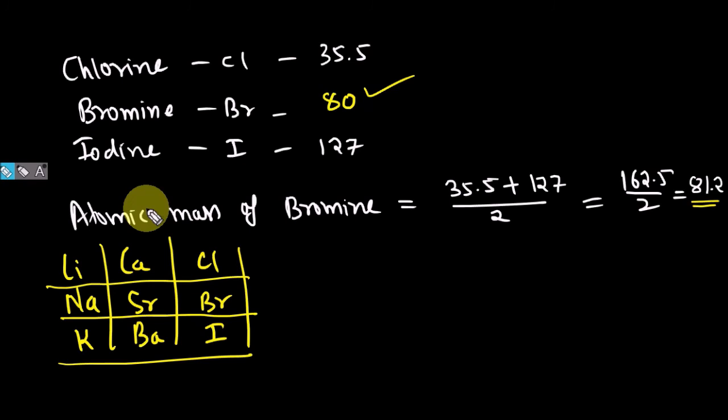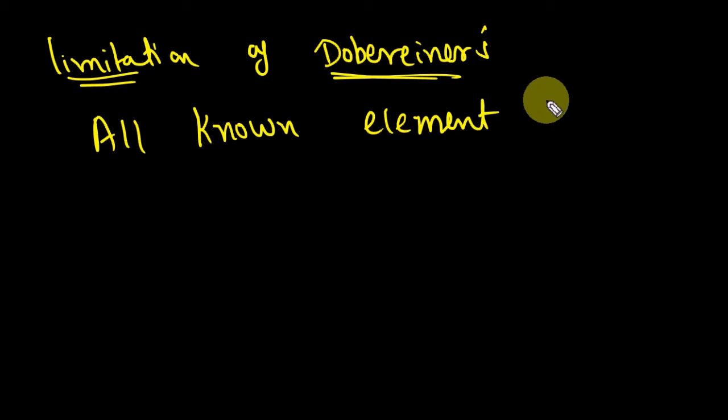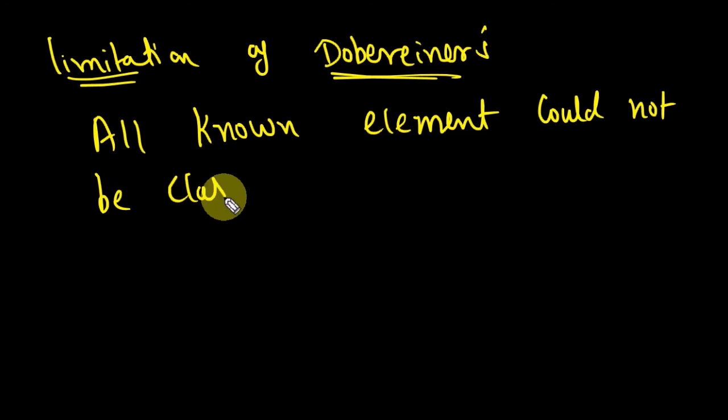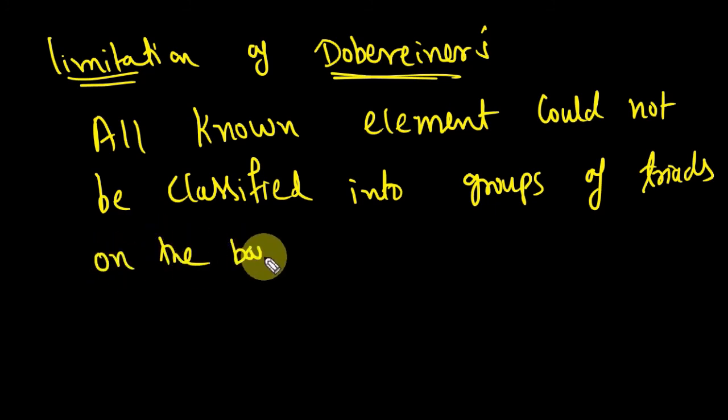Only 3 triads we got. So here I will write the limitation of Dobereiner: all known elements could not be classified into groups of triads on the basis of their properties.